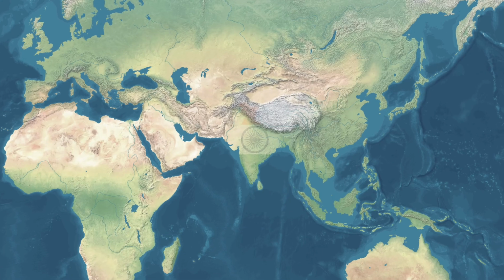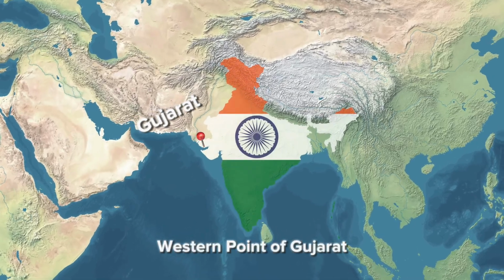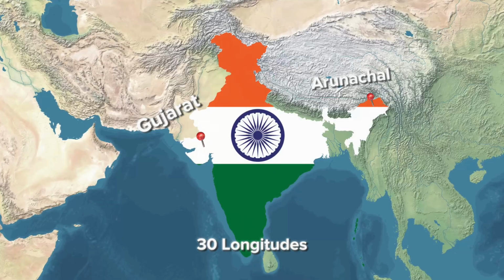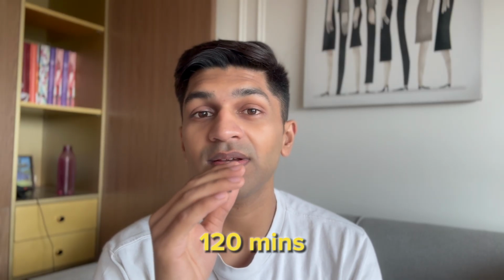And lastly, coming to the concept within a country. Did you know in India, if we look at the western point of Gujarat and the eastern point of Arunachal, there are some 30 longitudes that pass through the country. Now 30 into 4 minutes is 120 minutes. So there's a 2-hour gap between Gujarat and Arunachal in real time.